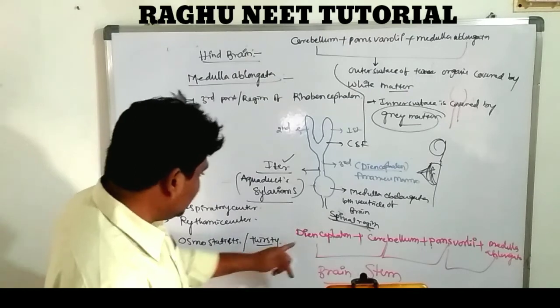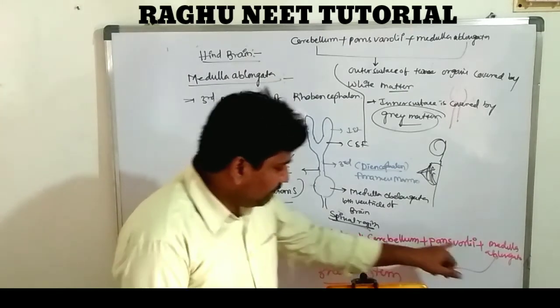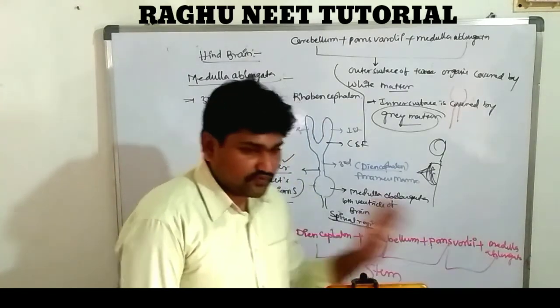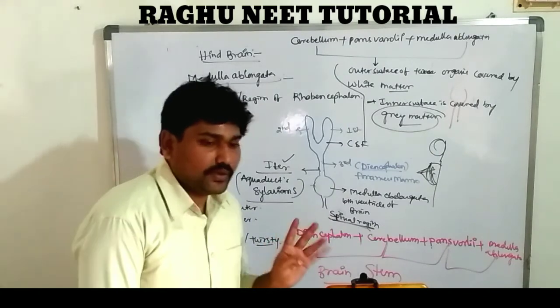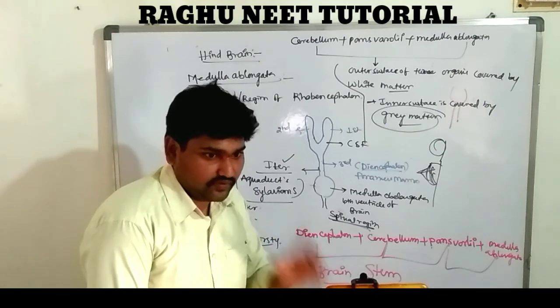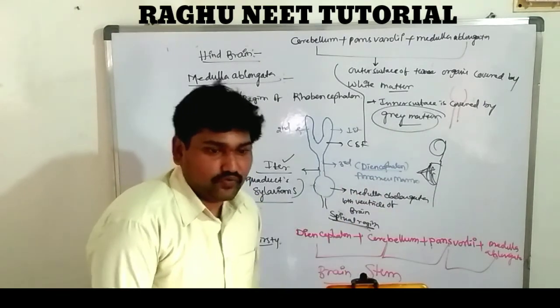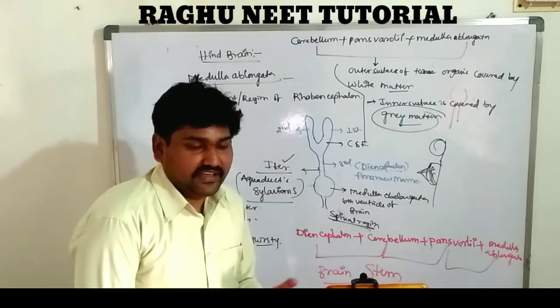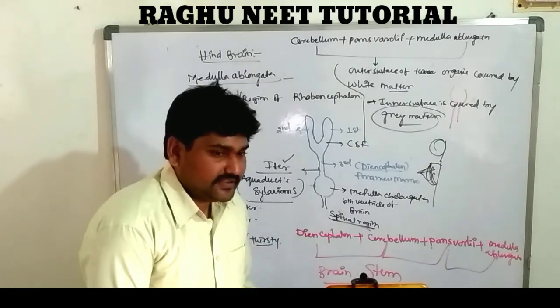Next, very, very important: the diencephalon, cerebellum, pons varoli, and medulla oblongata. These 4 come together to form an extension, one part that is called the brain stem.